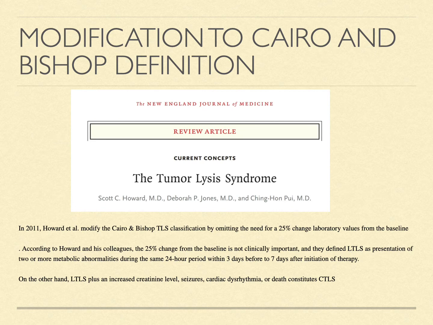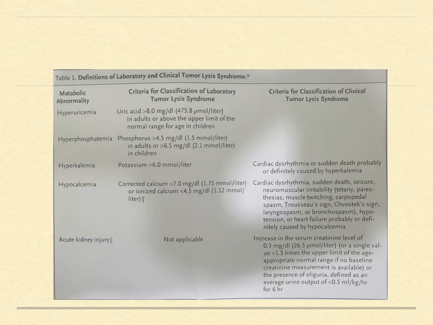So a modification to the Cairo and Bishop definition was done in the year 2011, and Howard et al. have published it. They have basically removed the 25% change and they have included the clinical symptoms of hypocalcemia like cardiac dysrhythmias, the tetany, the paresthesias, the muscle twitching, carpopedal spasm, Trousseau sign, Chvostek sign, laryngospasm, and bronchospasm have been added to the definition.